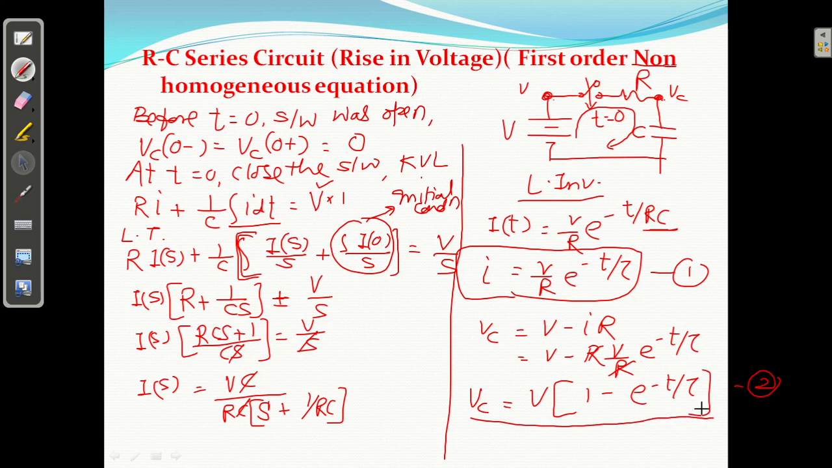Clear? Similarly, अगर decrease in voltage होगा तो what is the formula? I equal to क्या है? We have studied already in unit number 3.